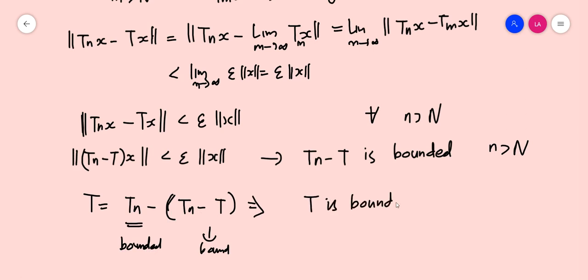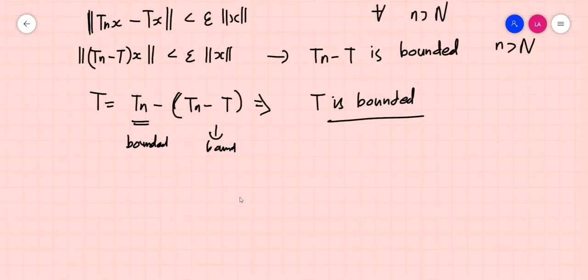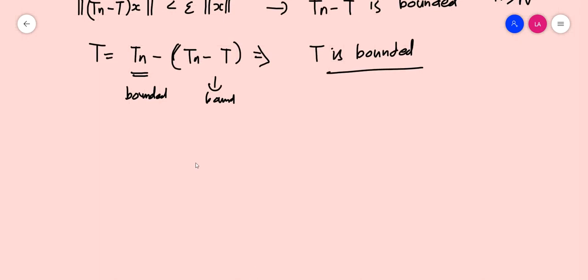So in order to prove that T is bounded, we have first proved that Tn minus T is bounded, and Tn is assumed to be a bounded operator by taking Tn as a Cauchy sequence in B of X,Y. So T can be written as the difference of two bounded operators, which is again bounded.